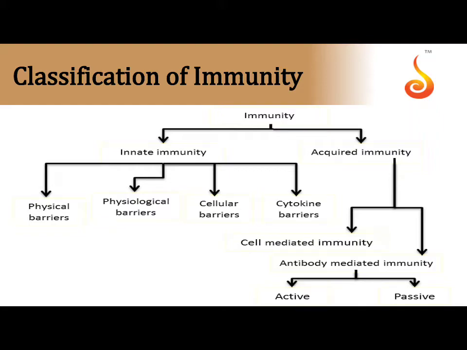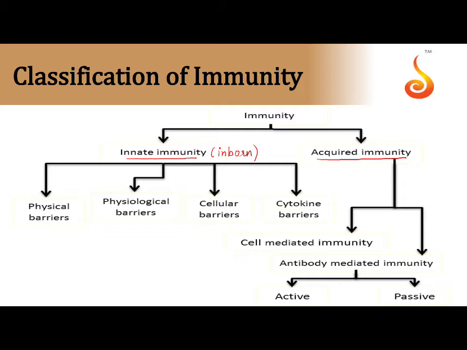There are two types of immunity. The first one, we call it innate immunity, also known as inborn immunity. The second one is acquired immunity. This is the immunity which we acquire throughout our life as we fall sick or by taking certain vaccines. Now, we first start off with inborn immunity, that is the immunity which is present right from our birth.